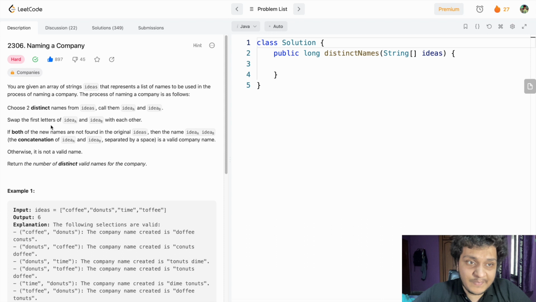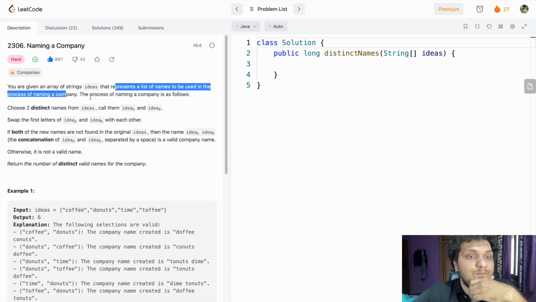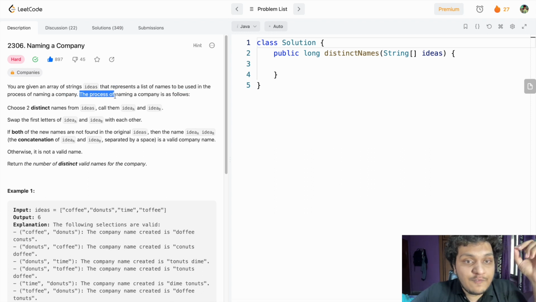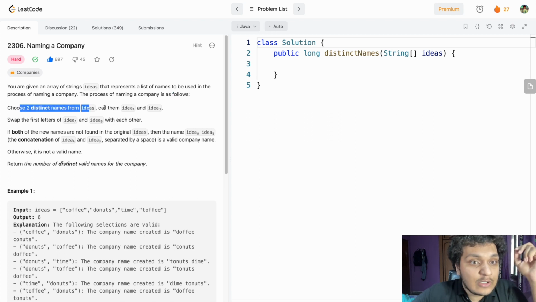The problem is saying you are given an array of strings, ideas, that represent the list of names to be used in the process of naming a company. The process of naming a company is as follows. So these are the rules. Choose two distinct names from the ideas. Call them idea A and idea B.